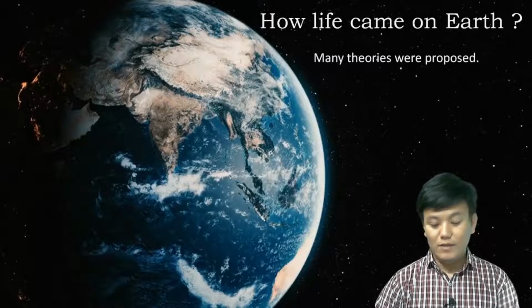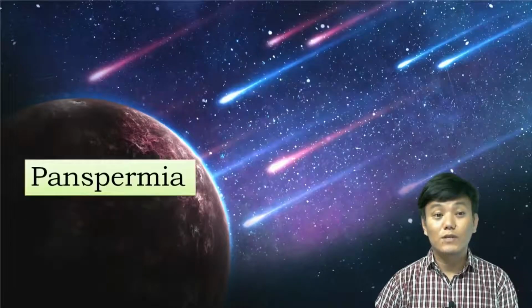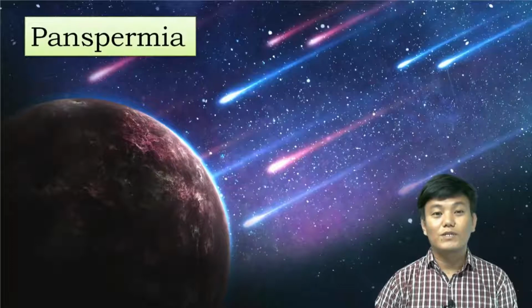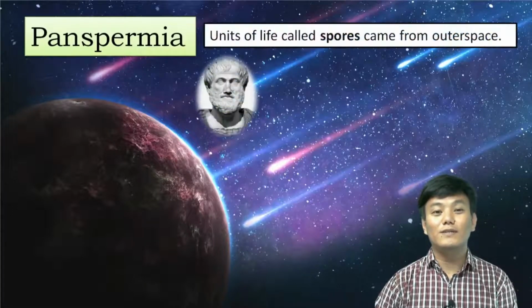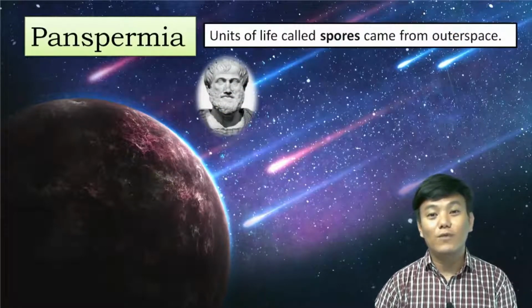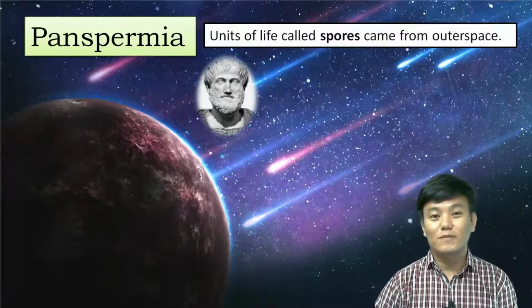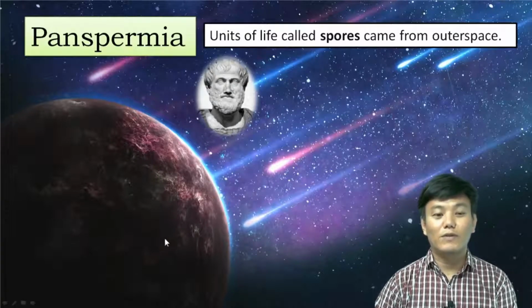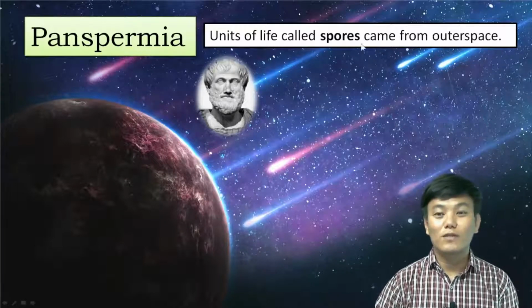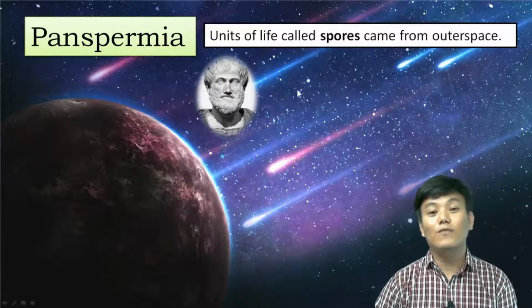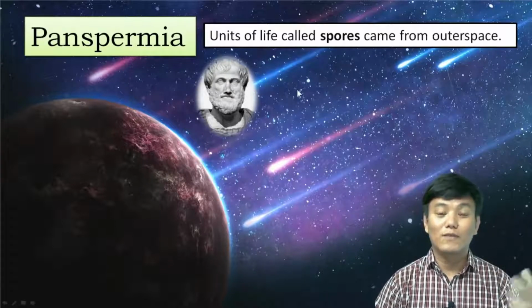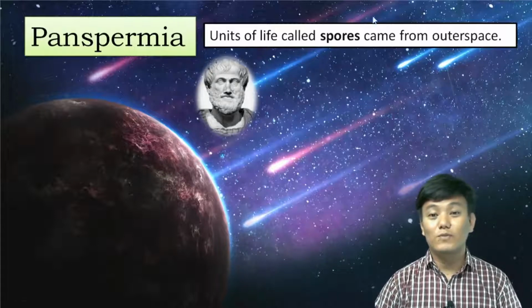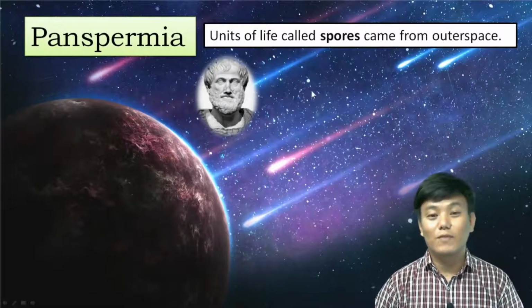Among them, there are theories like the theory of panspermia, which was proposed by early Greek thinkers, and they said that units of life called spores came from outer space. And from these units of life called spores, all the life originated on Earth. So that means all the biodiversity that we see on Earth are aliens, right? This particular theory is a favorite among astronomers, and they are still looking for evidence that life could possibly come from outer space in the form of spores which could be present on asteroids.